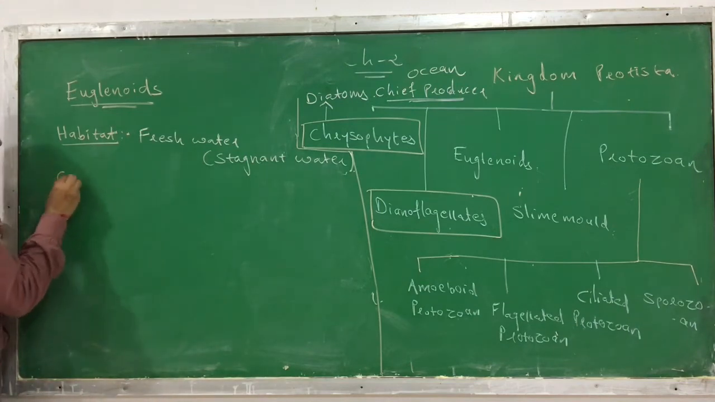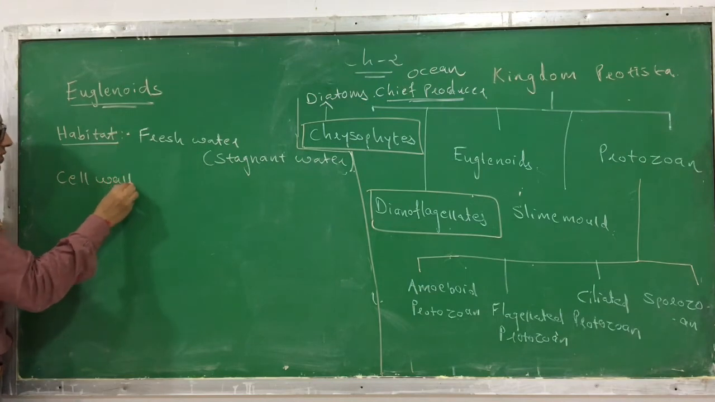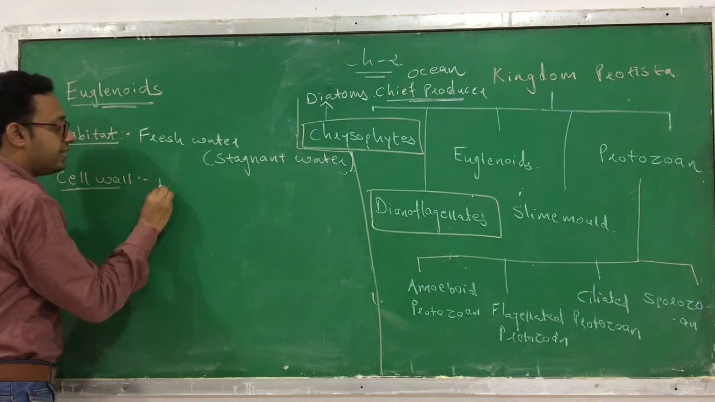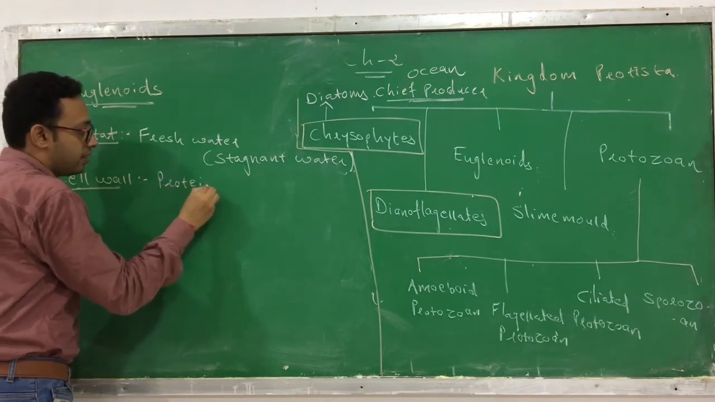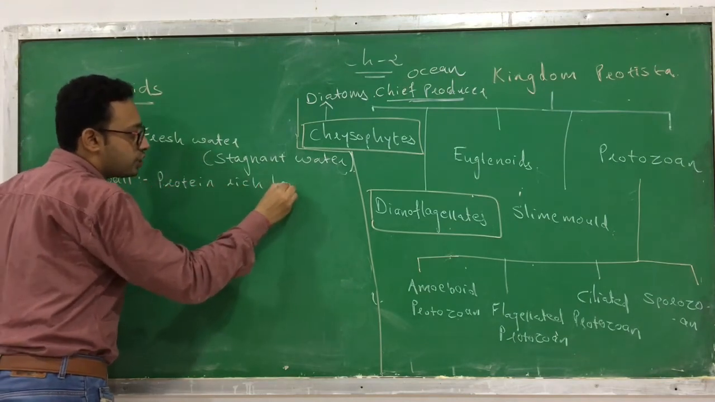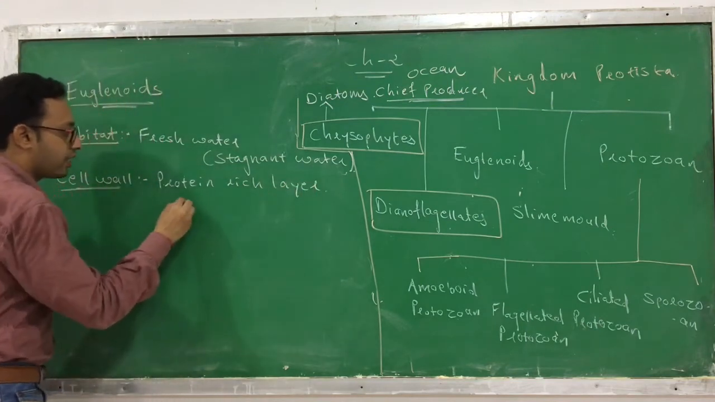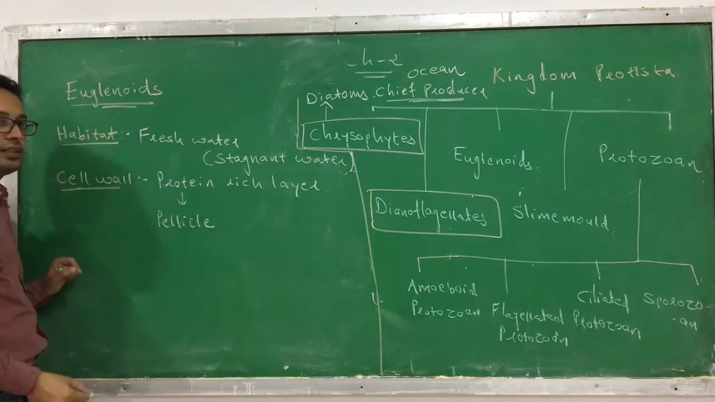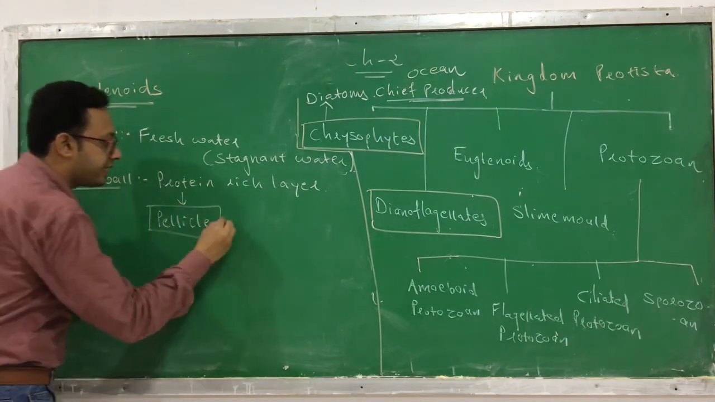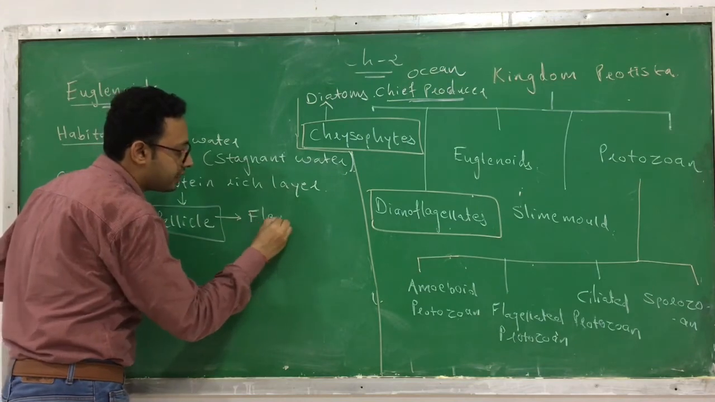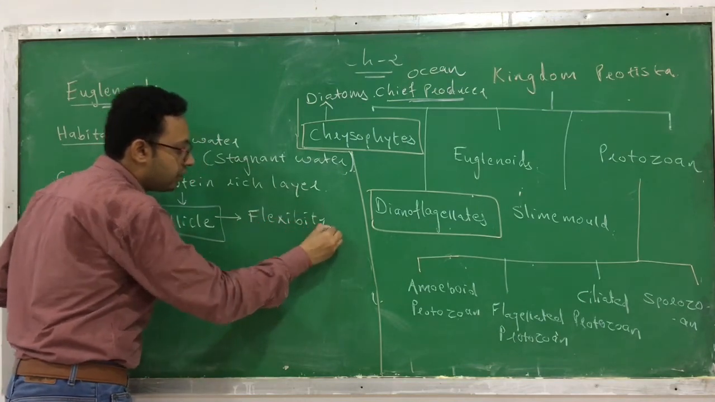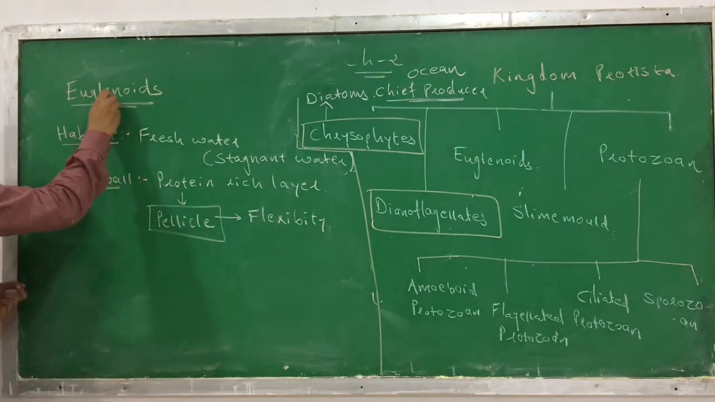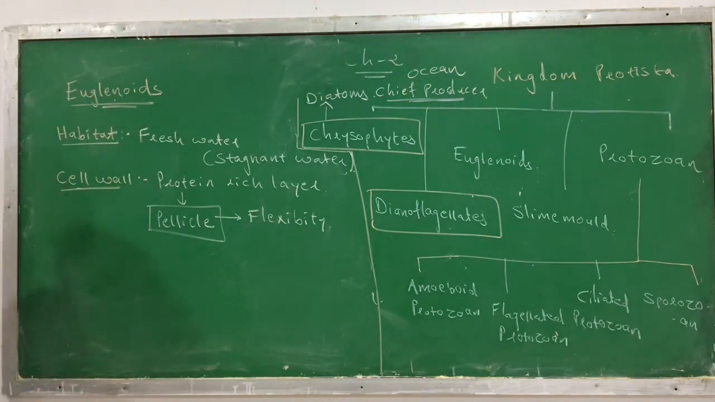Now, if you talk about the cell wall, instead of a cell wall they have a protein-rich layer. Their cell wall is made up of a protein-rich layer. What can it be called? This protein-rich layer we call the pellicle. And due to this pellicle, it gives flexibility to this organism, which we call euglenoids.